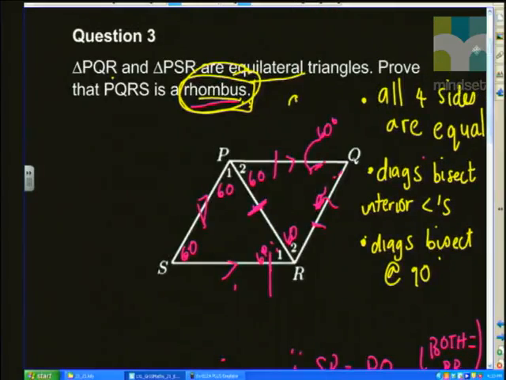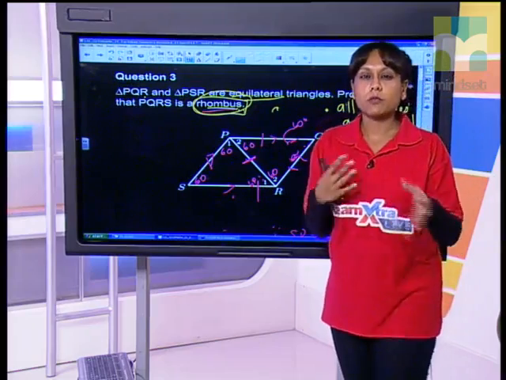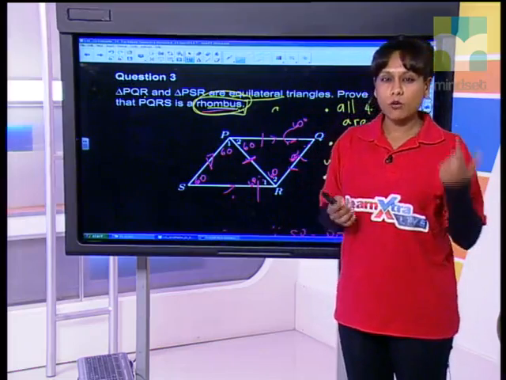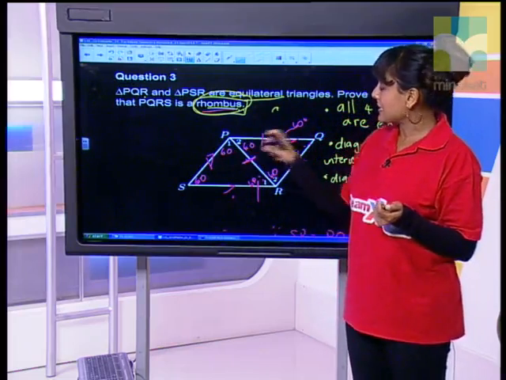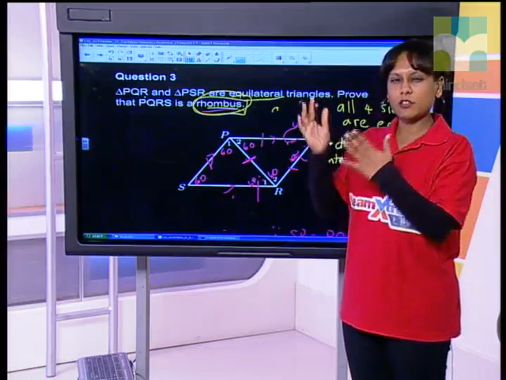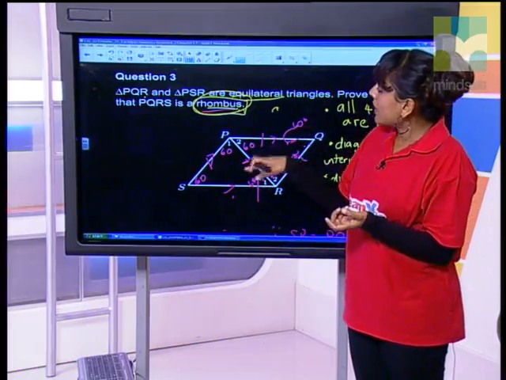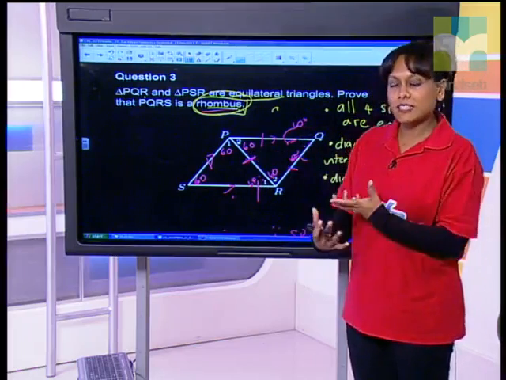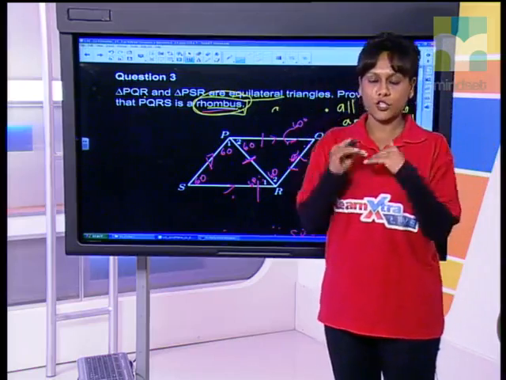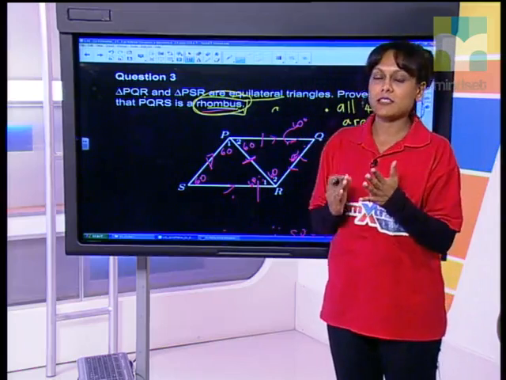Now guys, remember, don't confuse a rhombus with a square. The difference between a rhombus and a square: in a square also, yes, all four sides are equal, but in a square, all your interior angles are in fact 90 degrees. And in a rhombus, the diagram almost tilts a little bit, so it looks more like a diamond kind of shape if you want. So therefore, you can distinctly see the difference between a rhombus and a square. In a square, it's a right shape, so in other words, all the angles are 90 degrees, whereas in the rhombus, it's at a slight slant.